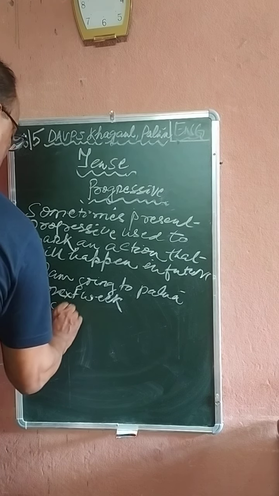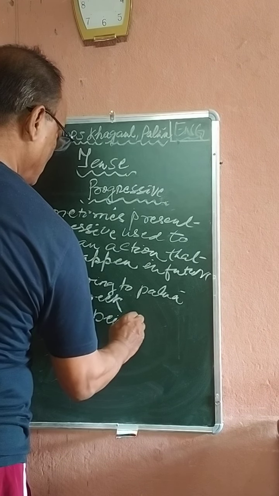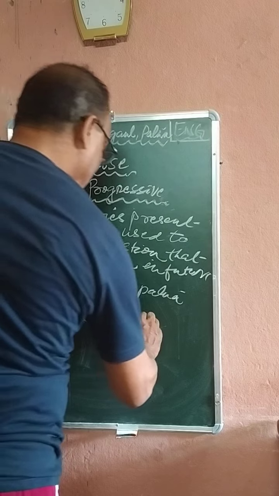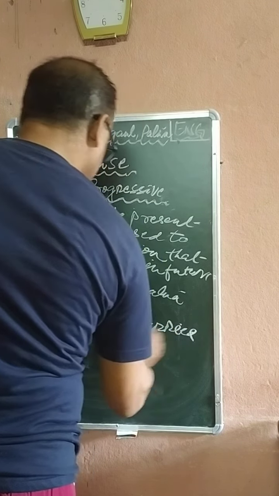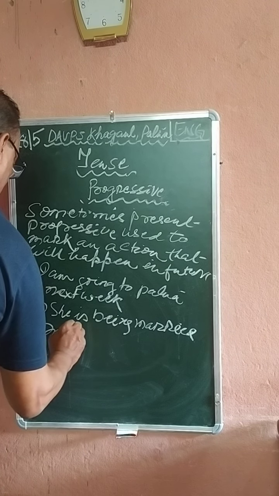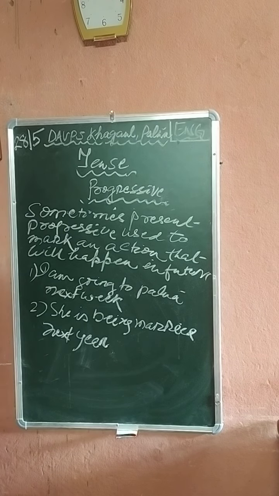She is being married next week, next year. Here you see, by these examples, present progressive is also sometimes used to mark an action that will happen in future.